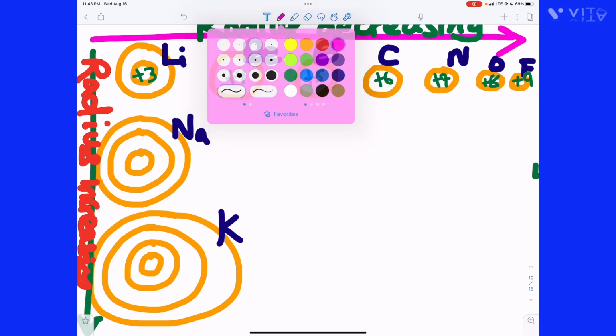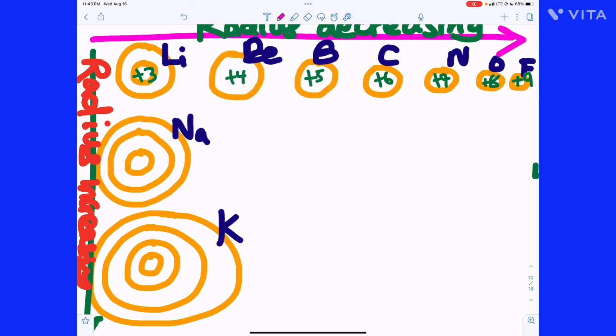Let's now look at the trend of atomic radius down the group. As you go down the group, extra shells are getting added. Look at this here. It is 2, 1. Here it is 2, 8, 1. Here it is 2, 8, 8, 1. So that tells you that as you go down, the valence electrons keep getting farther and farther away from the positive nucleus.